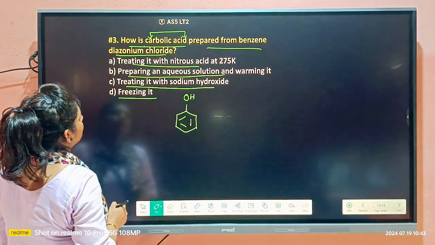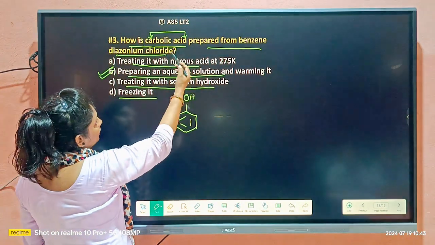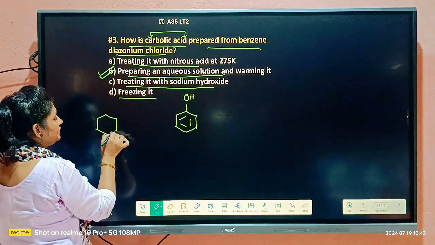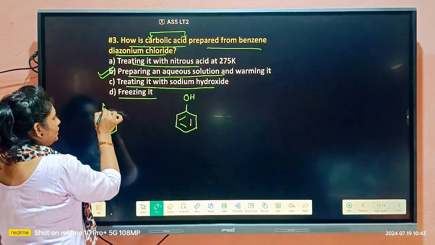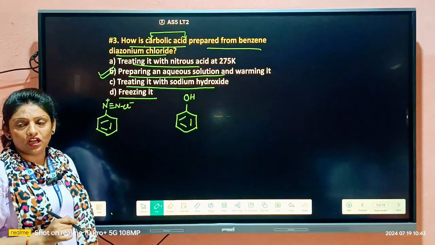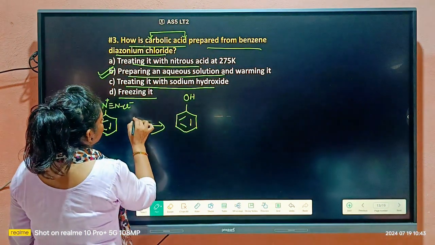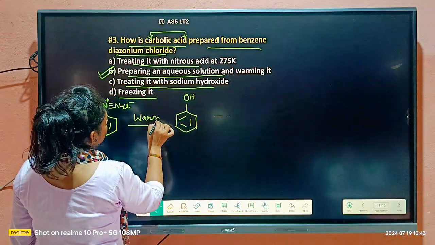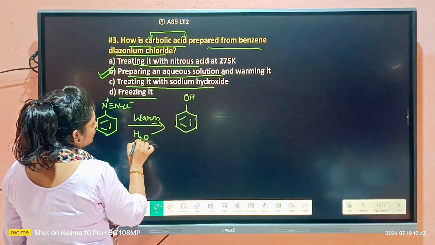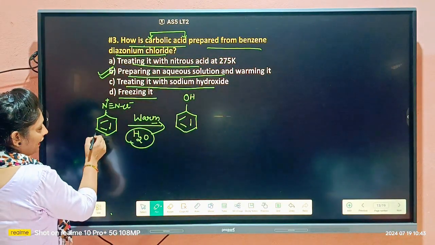C. We are going to prepare by benzene diazonium chloride, students. This one is the formula for benzene diazonium chloride. So if we warm it in presence of water, this is the aqueous solution.